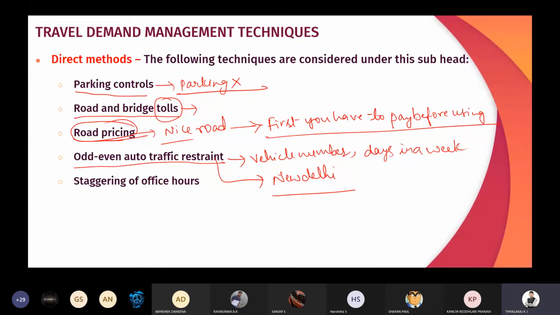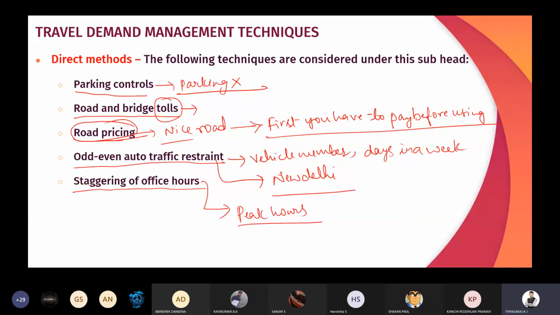Yes, sir. Okay. So in New Delhi, we can see this odd-even auto traffic restraint. Then staggering of office hours. That is changing the timings of the office hours so that we can easily reduce the traffic volume on the road. Thereby, we can easily control the traffic, especially during the peak hours. Okay, not in the non-peak hours.